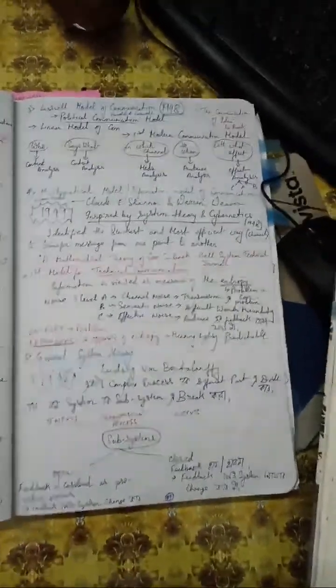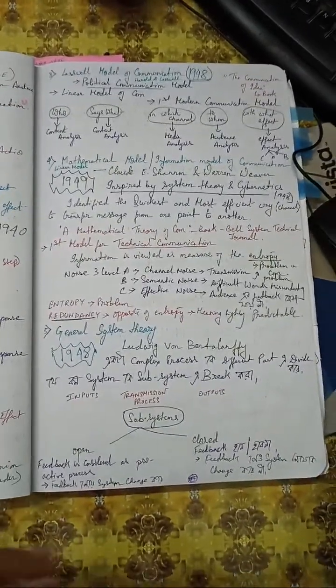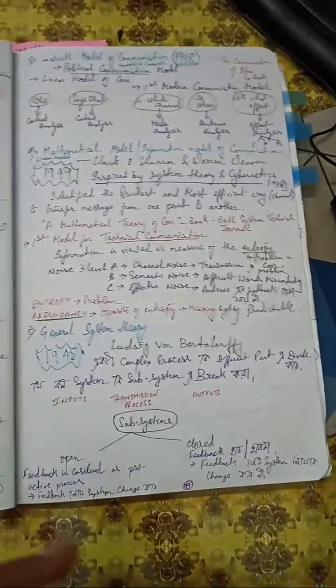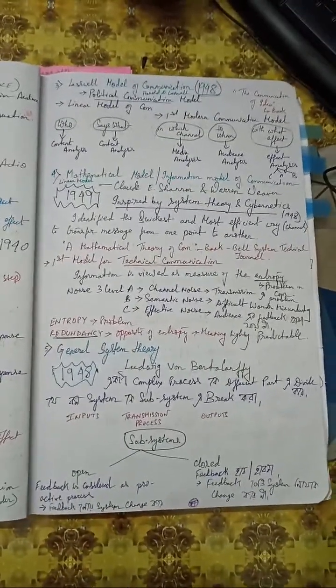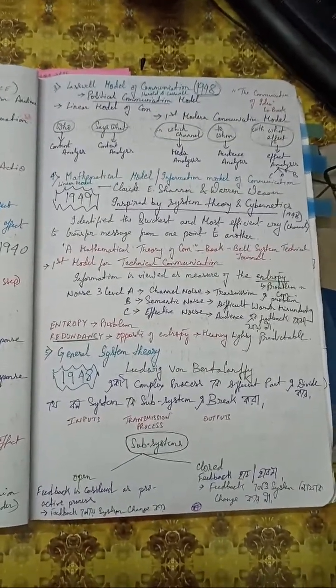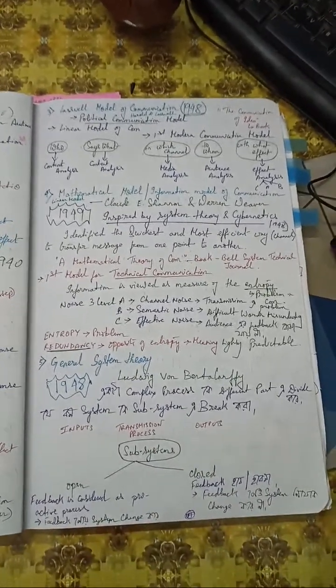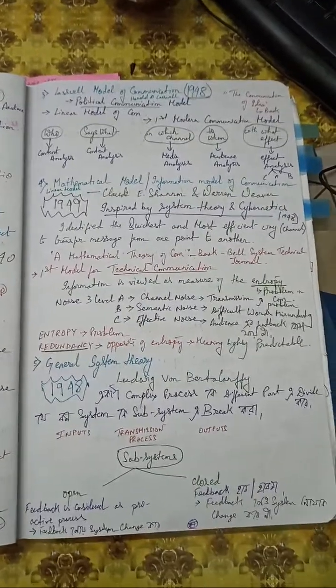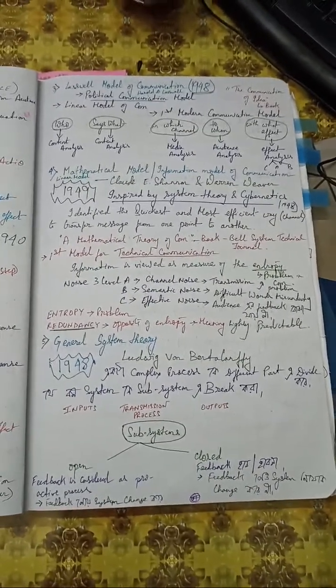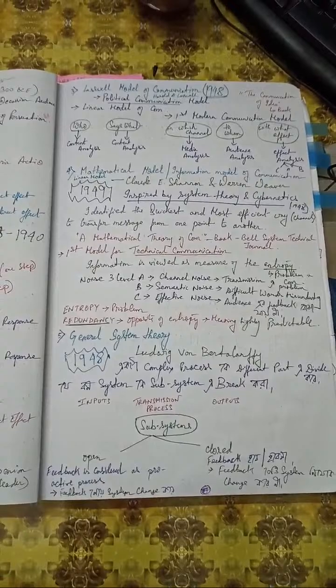Now the third point we must study is Lasswell's model of communication. It is very important because it was proposed in 1948. It is known as the political communication model. Who says what in which channel to whom with what effect is the political communication model given by Lasswell.